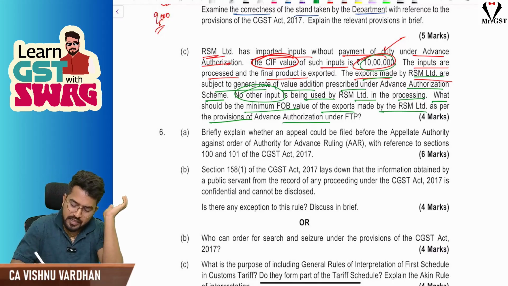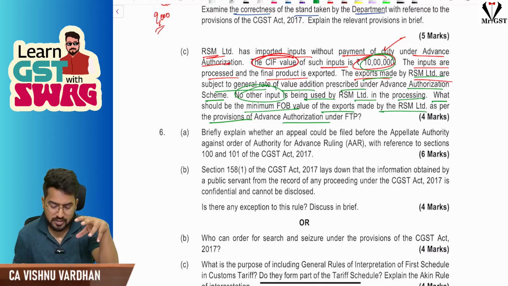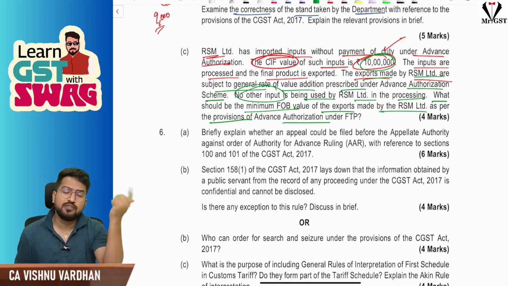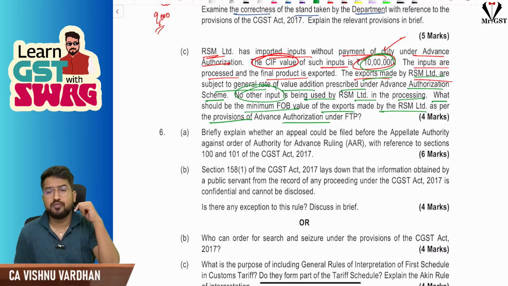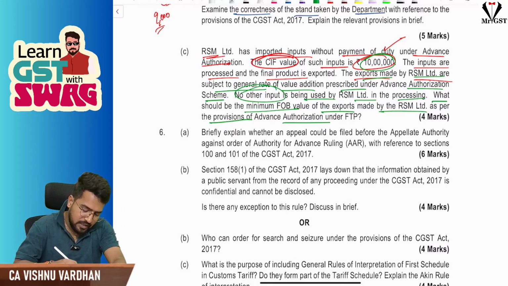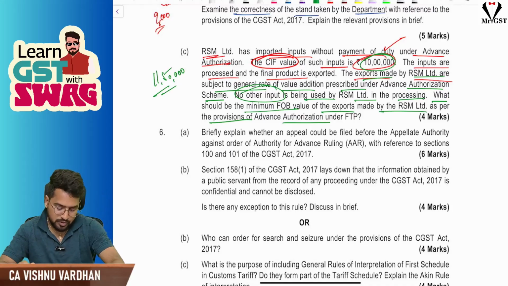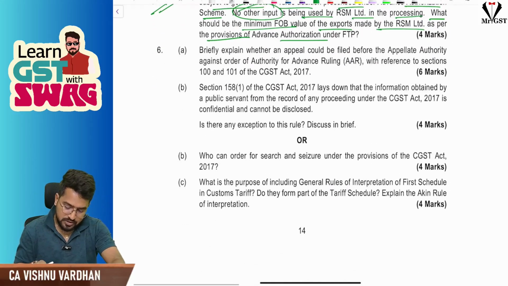So here 10 lakhs is the input cost, meaning whatever the CIF value is, that is important. On the CIF value, at least 15% value addition should happen. So the FOB value of the exports should be at least 11 lakh 50,000. That is, at least 15% value addition should have been done. That is what the question is.